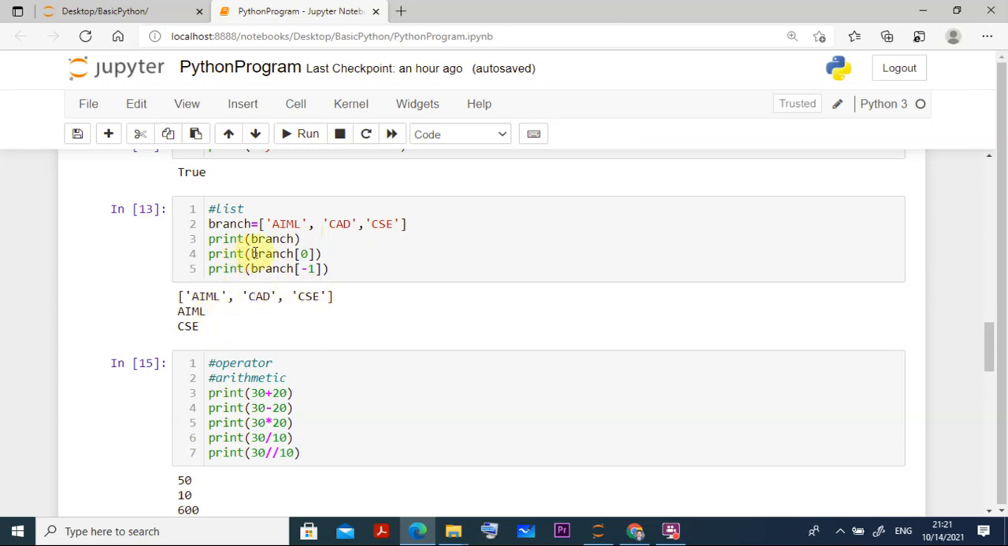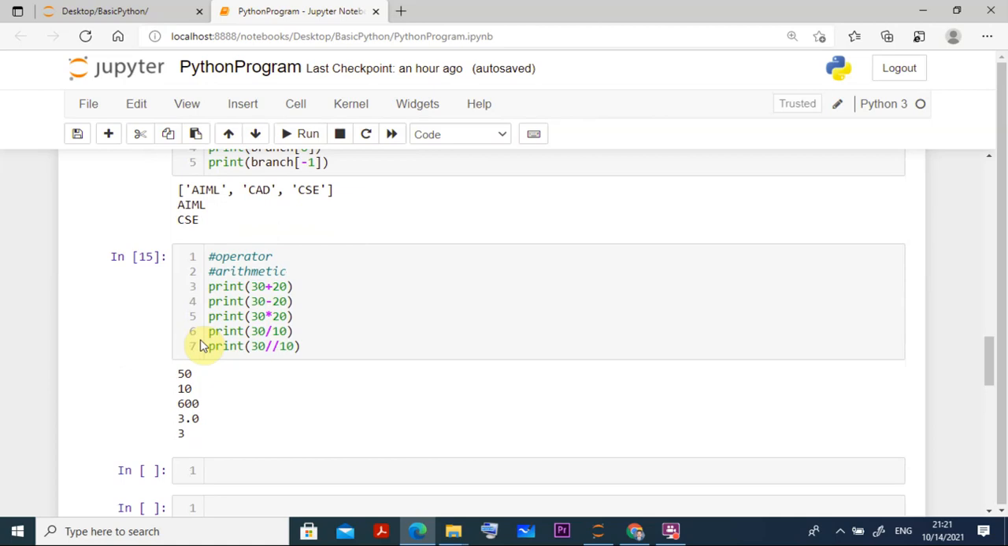Suppose I want to print the first branch. Print branch, and use square braces with the first element at index 0, and it shows AIML. If it is -1, that means it finds the element from the last, and print branch -1 gives CSE. In this way you will be able to do all these things.